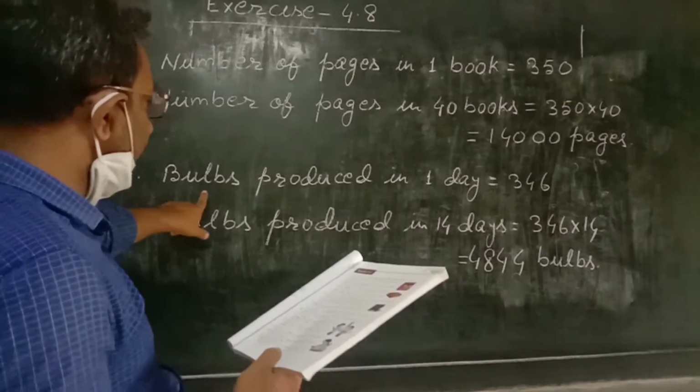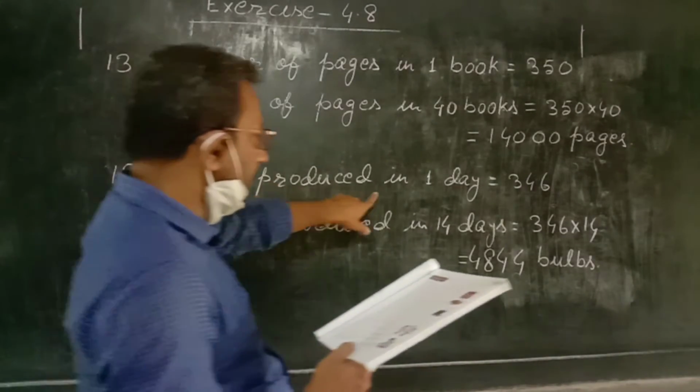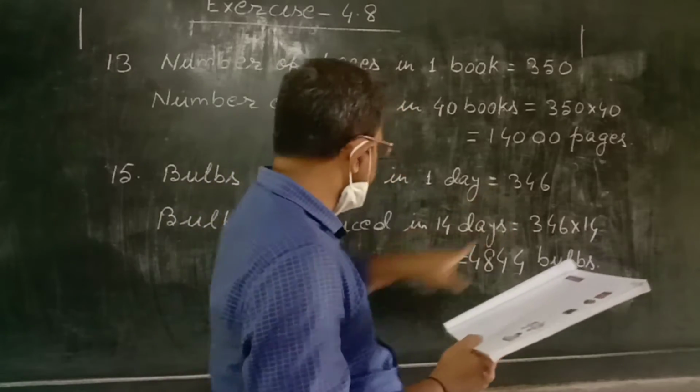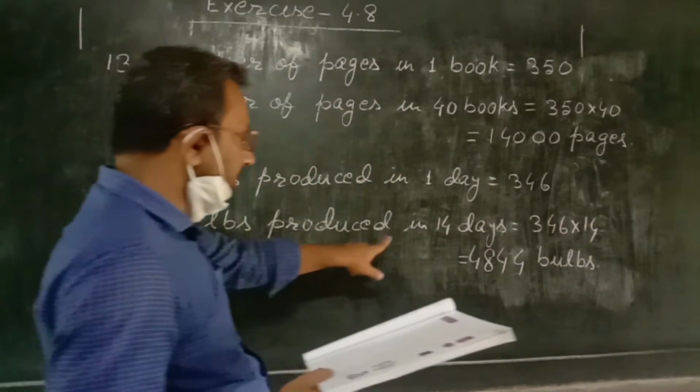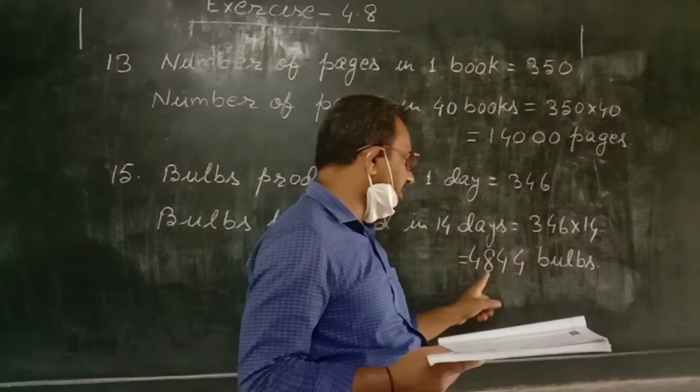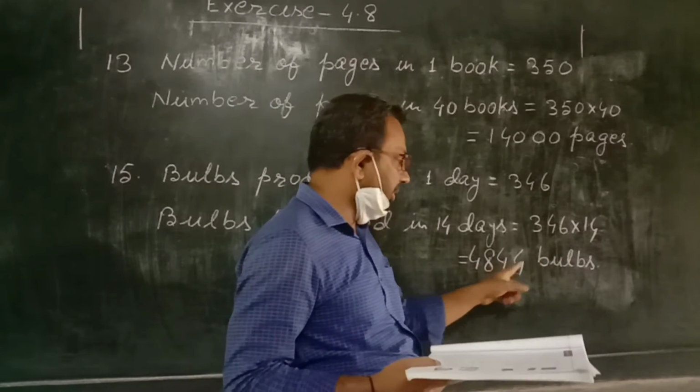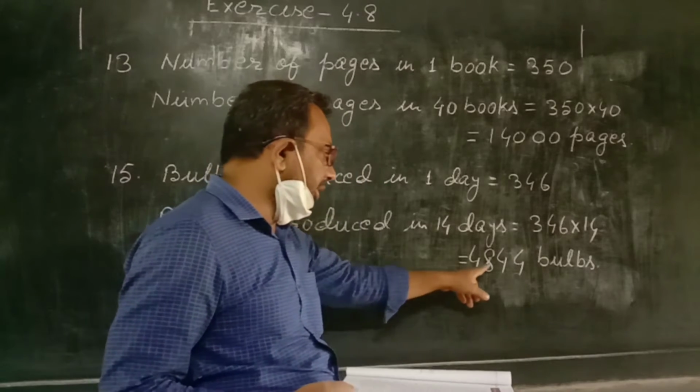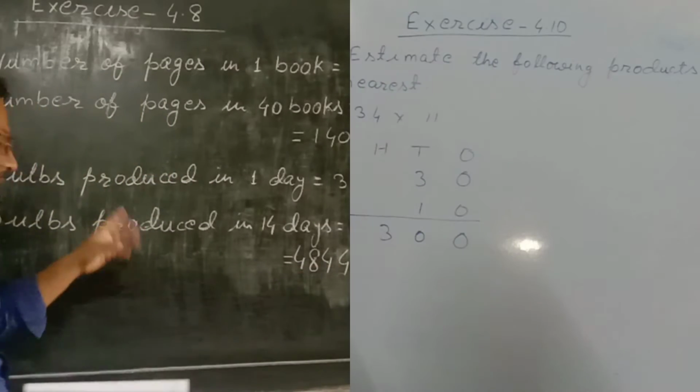So the first statement I have written is that bulbs produced in one day equals 346. So bulbs produced in 14 days equals 346 into 14. And this multiplication became 4,844 bulbs. 4,844 bulbs will be produced in 14 days.